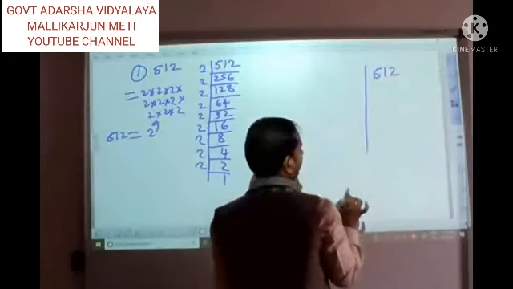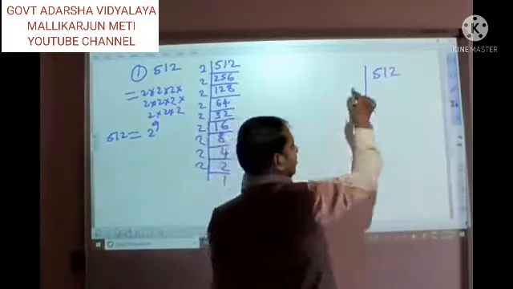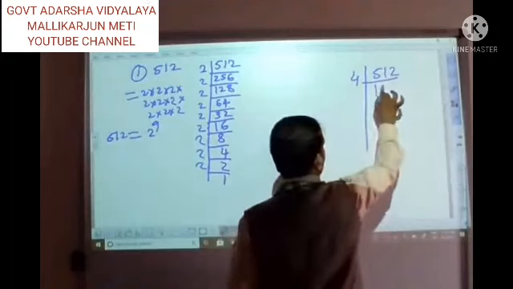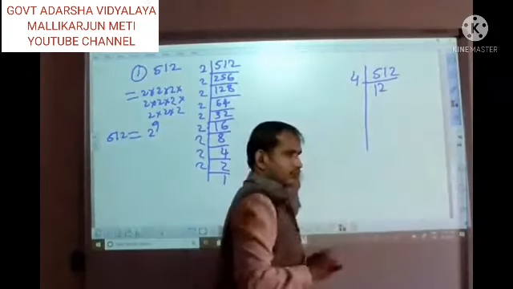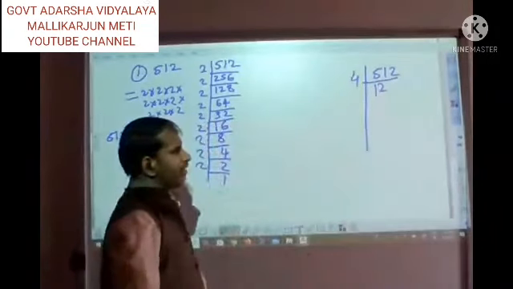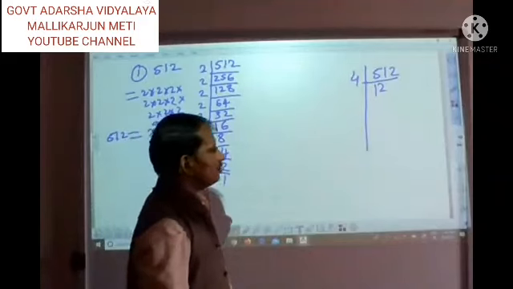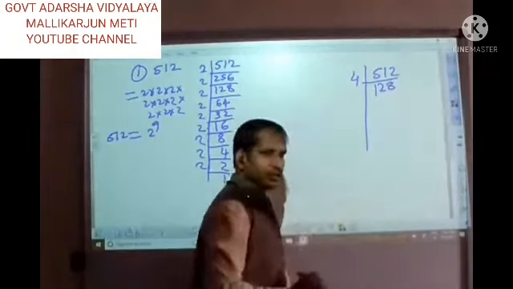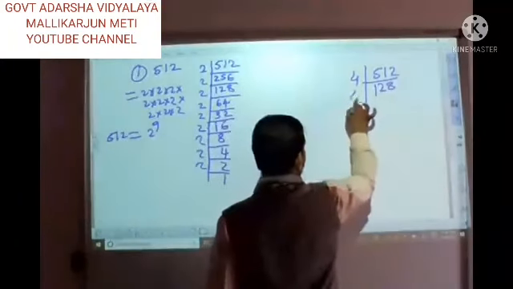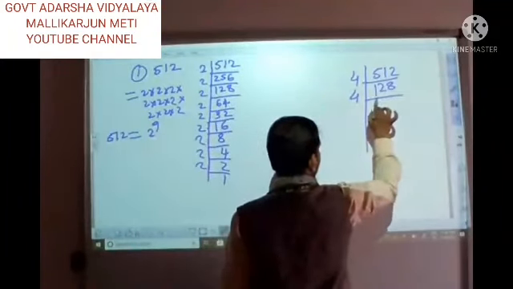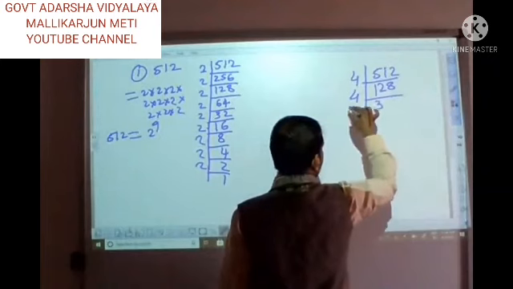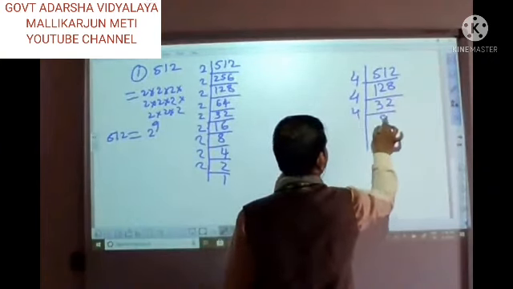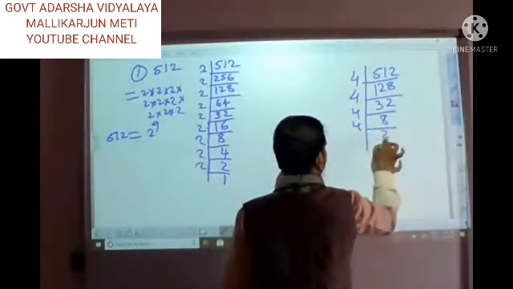You can divide it by 4. It is divisible by 4. So 4 ones are 4, 4 twos are 8. Okay. Next 4 eights are 32. Again, if you want to write in the form of 4, write 4 threes are, next 4 twos are. Here is 4 eights are, 4 twos are.